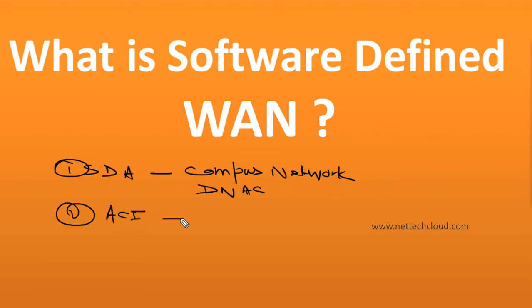ACI is used in conjunction with data centers. Application Centric Infrastructure includes Cisco Nexus 9000 series switches with the APIC, Application Policy Infrastructure Controller, to run in the leaf-spine ACI fabric mode.